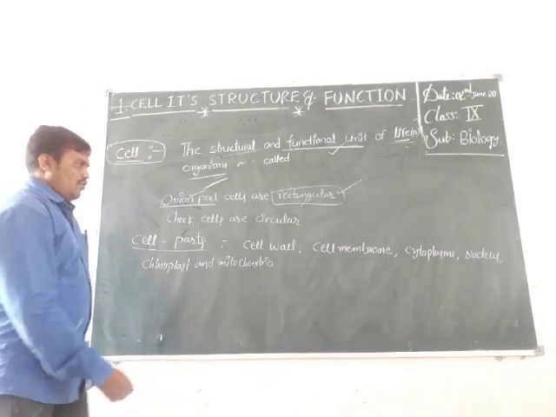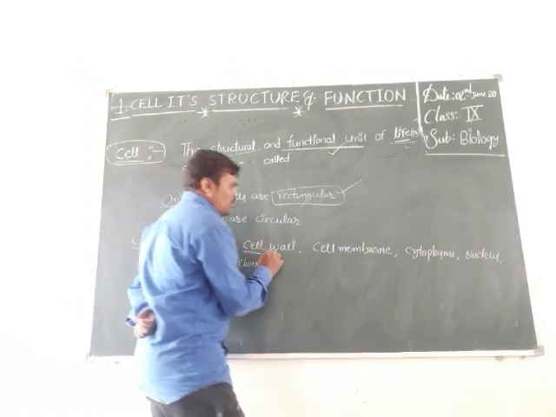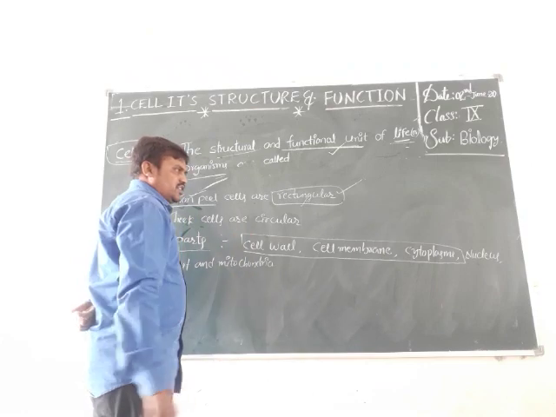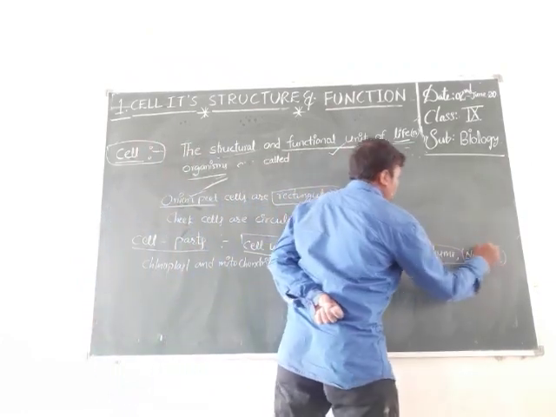We know from the previous standard the cell wall, cell membrane, and cytoplasm. We discussed these three, and also the nucleus.